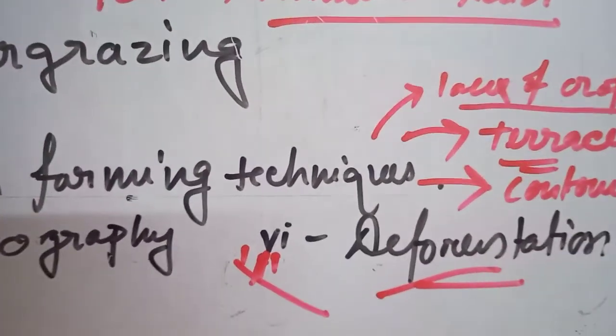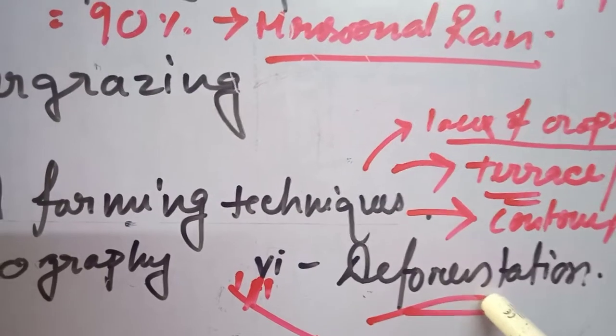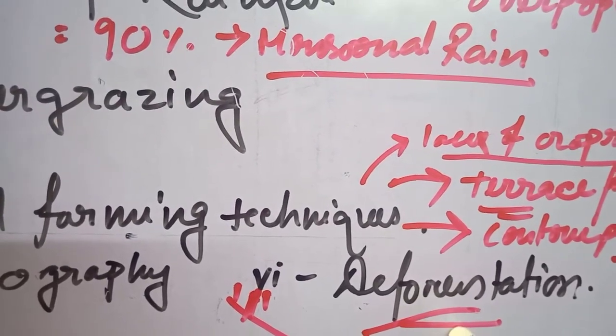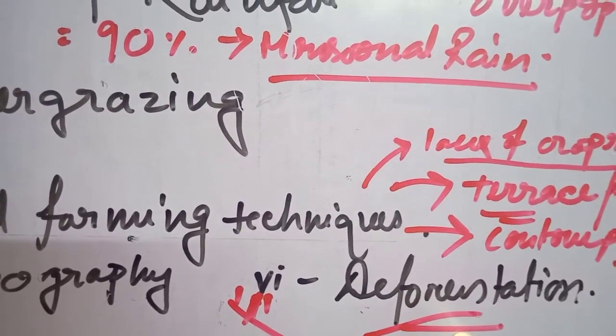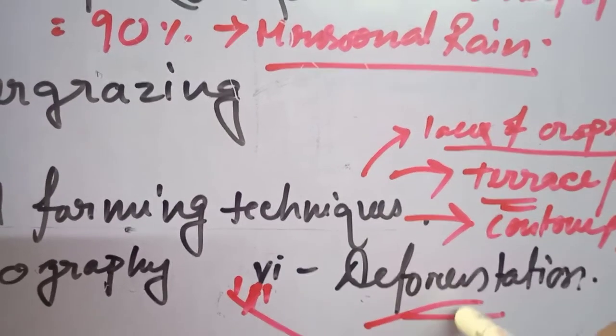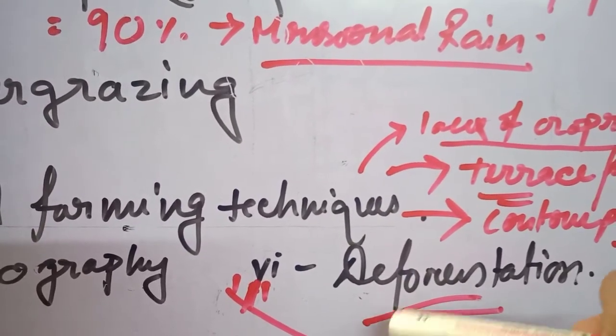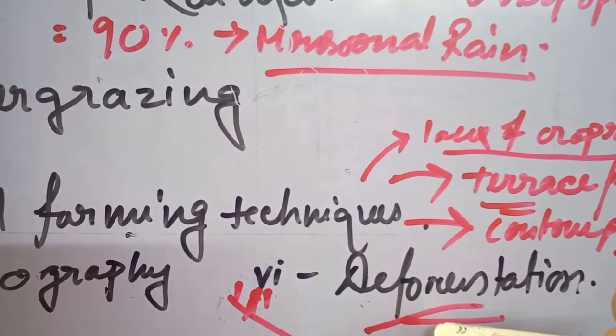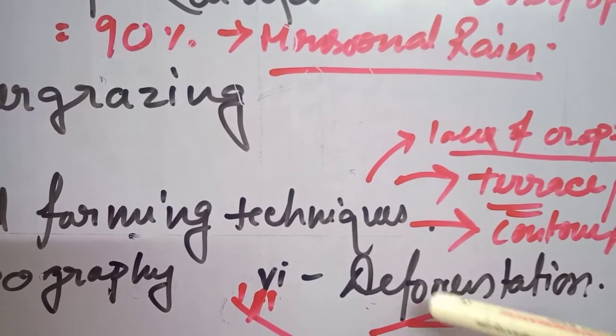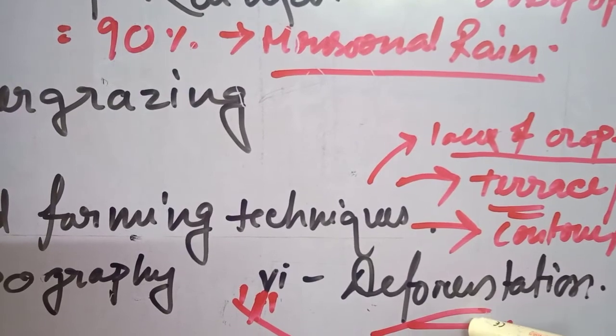Even for some other reasons they converted forest. So deforestation is not only a current issue, it started already in the British period, and nowadays, wherever the population is increasing, people are converting forest area into agricultural land for growing more crops to fulfill the demand of the population.